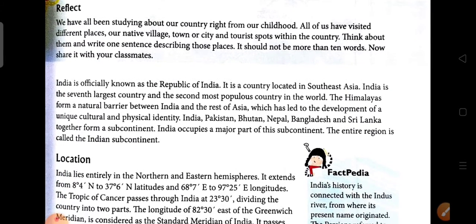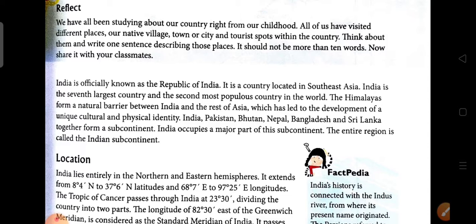Here we see that India is officially called the Republic of India. So what do you mean by republic? Republic means the state which is ruled by the representatives of the citizens. So the representatives of the citizens rule the state or run the state. So India is officially known as the Republic of India.